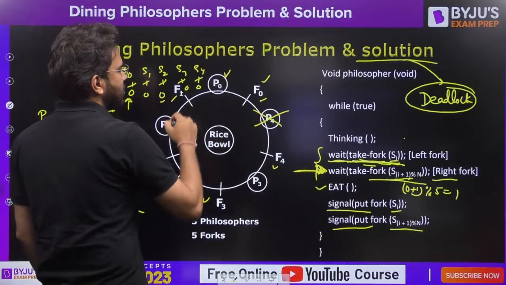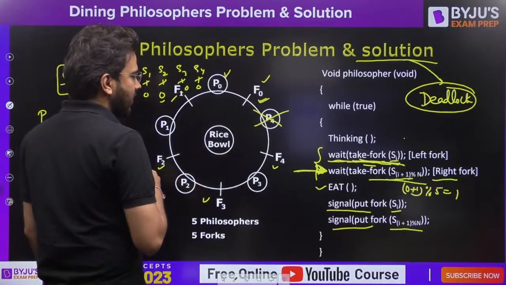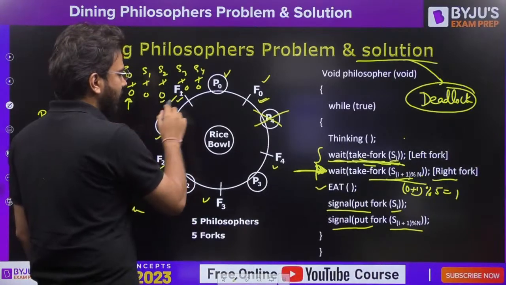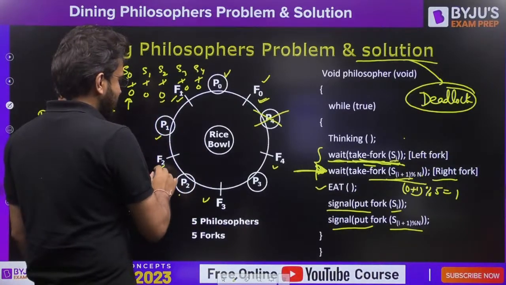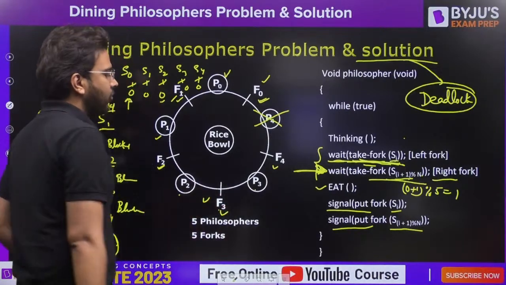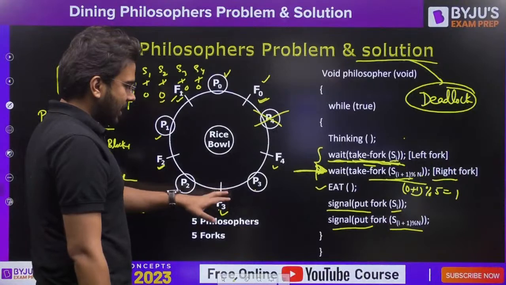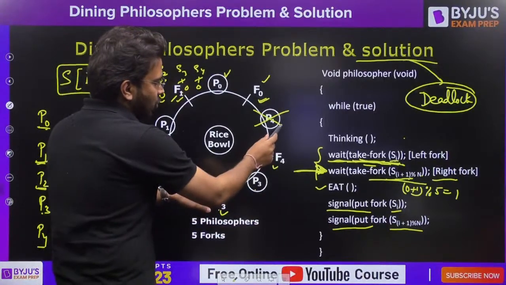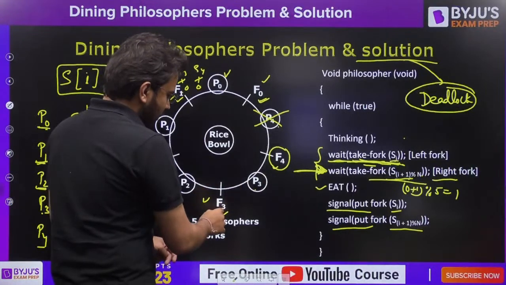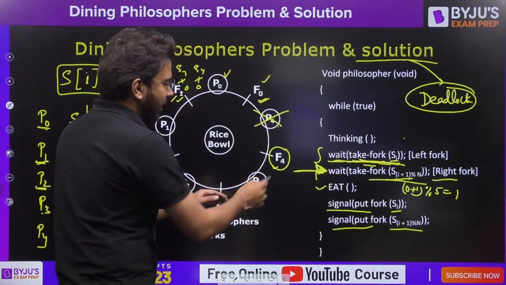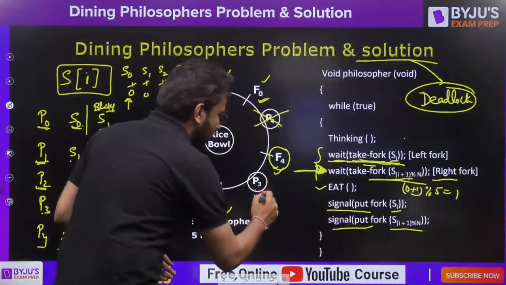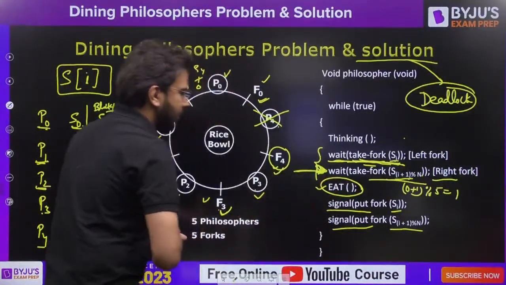If instead of 5 philosophers we are just allowing 4 philosophers to sit on the dining table, let's say P0 is picking its left fork, that is F0. Let's say P1 is picking its left fork, that is F1. P2 is picking its left fork, that is F2. P3 is picking its left fork, that is F3. Now, as there is no P4, definitely F4 is also free for P3. So it has already picked its left fork, and now it can pick its right fork. So in this case, P3 will be able to perform the eat operation completely.